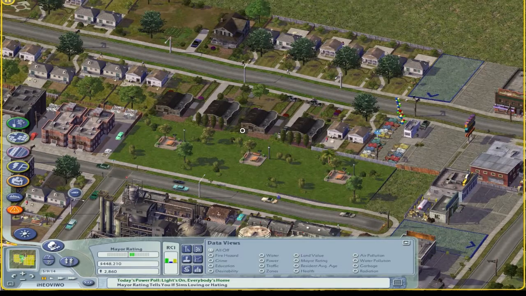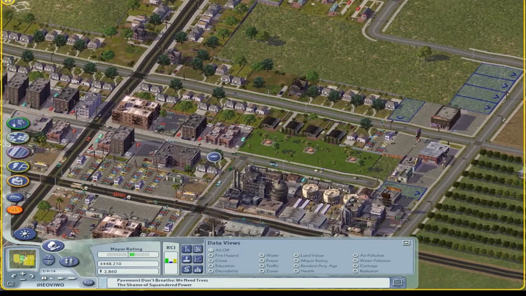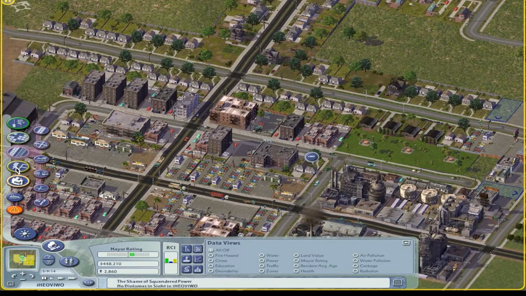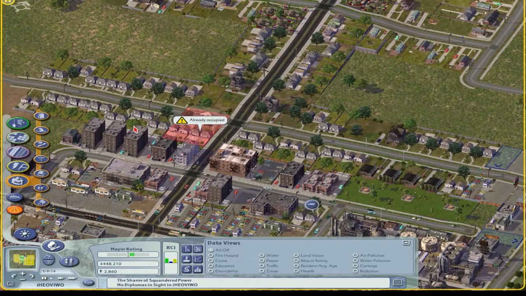Well, there's one thing this city is sorely lacking, and that is a school. So what I'm going to do is place a school right here at this intersection. And I'm going to assess what this does in increasing both the density of people living here and the wealth of the people living here, because they're both in real life heavily correlated to how good the city's education is. So let's place this school right here.